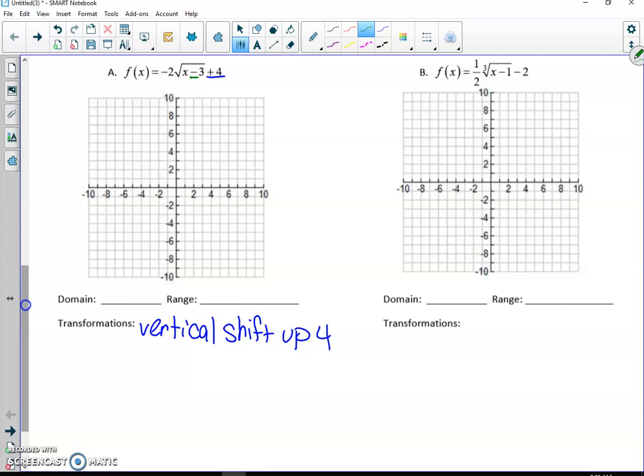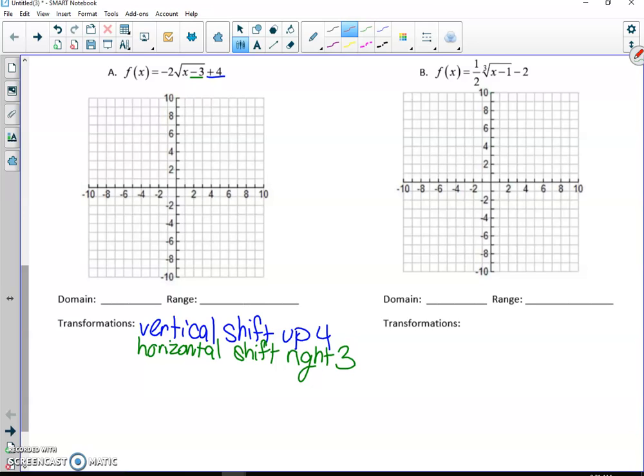Anything inside with x is going to move either left or to the right, but we lie to our x's. So you would think the negatives would go to the negative x side, but really they're going to go to the positive. Really, that's like a +3. And so really we're going to have a horizontal shift to the right 3. Okay, it looks like it's to the left, but we lie to our x's, so it's right 3.